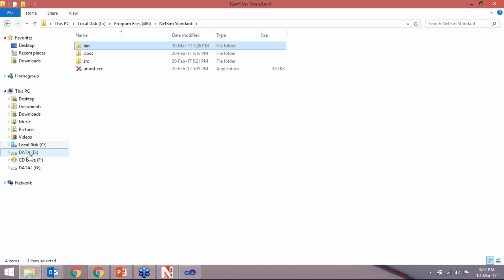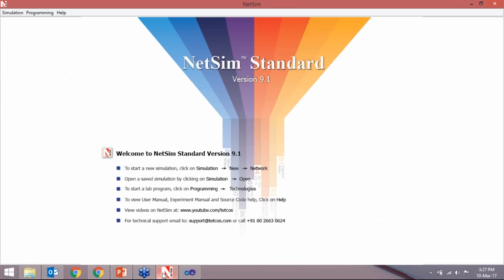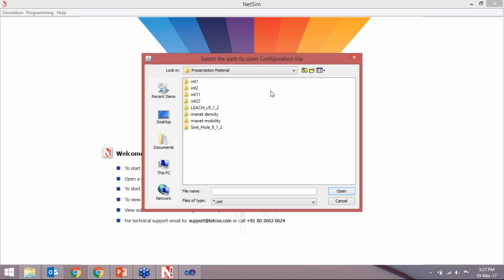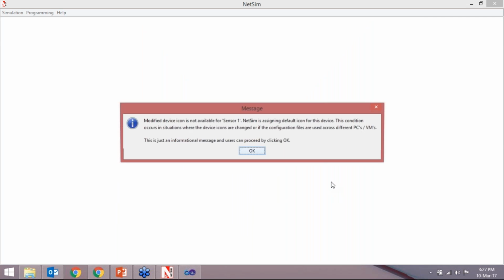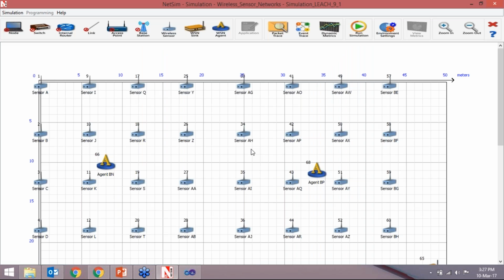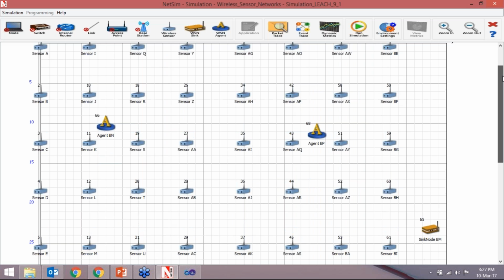So now we can open the scenario. So this is the scenario we have.